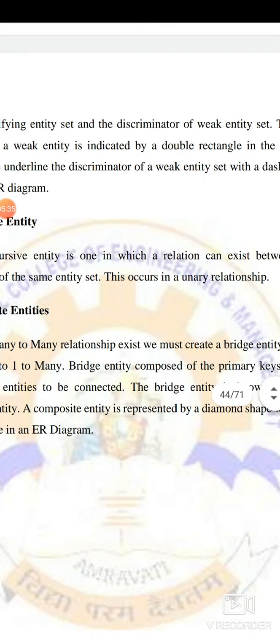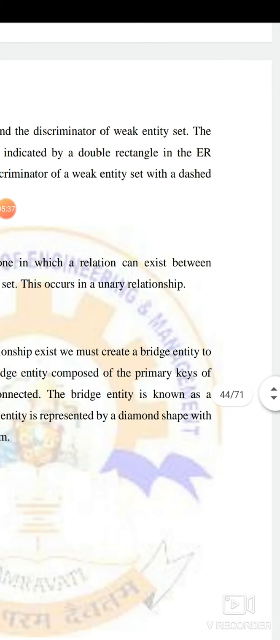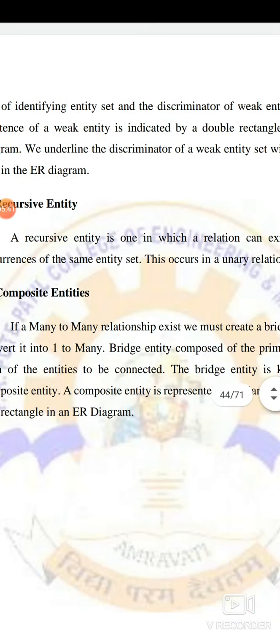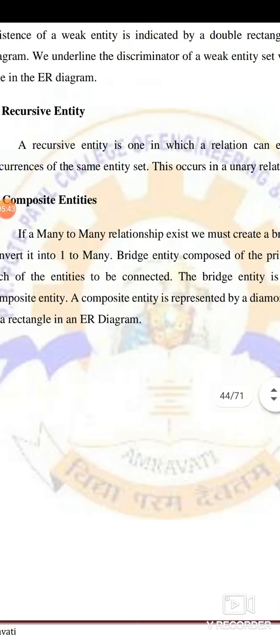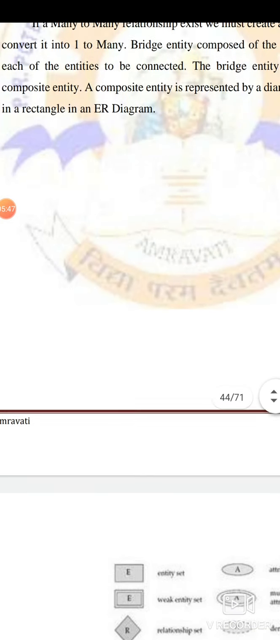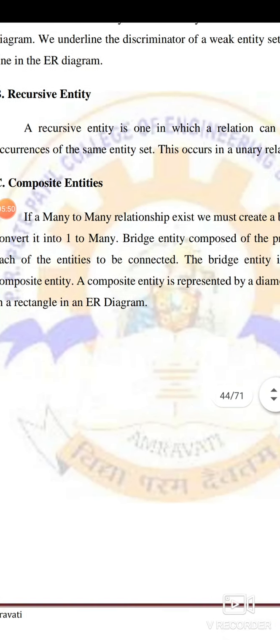Now, recursive entity. An entity in which a relation can exist among occurrences of the same entity set. This occurs in a unary relationship. That is, one entity has a relationship with itself. So I'll show you later. It is here.